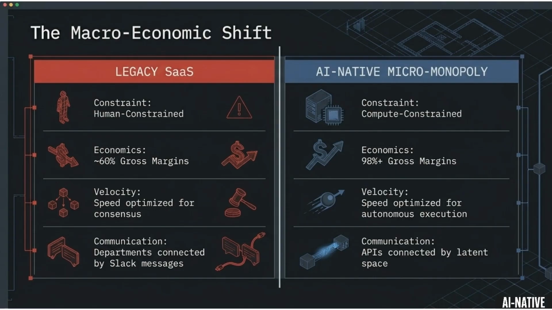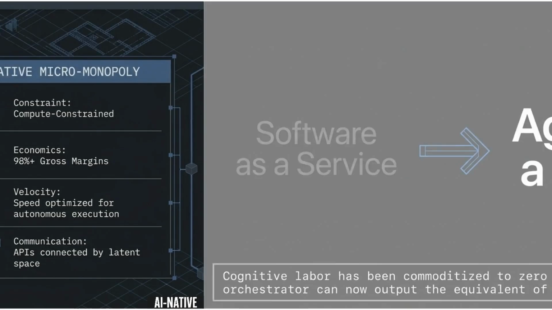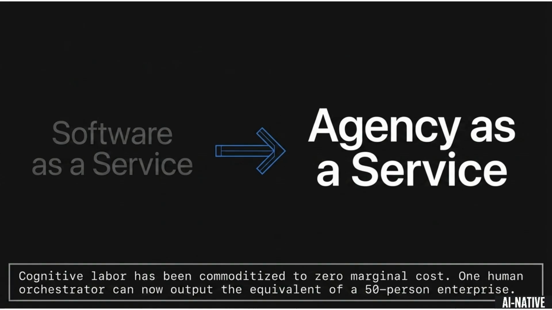AI-native micromonopolies are compute-constrained with 98% gross margins, optimized for autonomous execution, not consensus. We are moving from software as a service to agency as a service. Cognitive labor is commoditized to zero marginal cost. One human orchestrator can now output the equivalent of a 50-person enterprise.